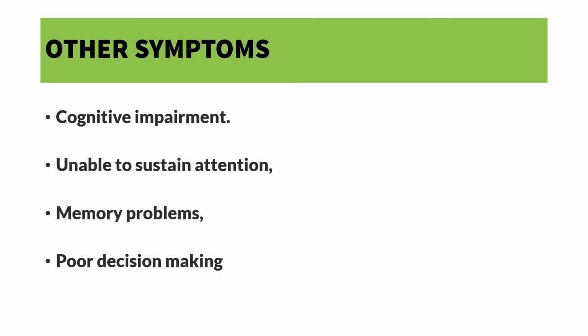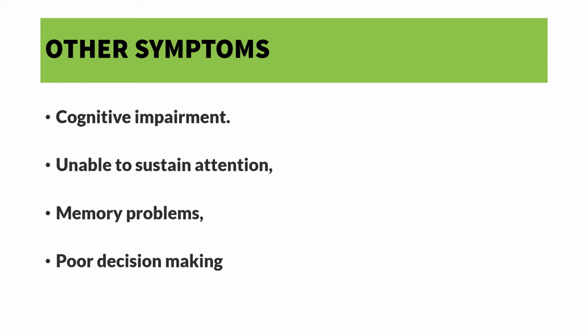Then, other symptoms of schizophrenia, apart from the positive symptoms and negative symptoms, we can see in the patient, such as cognitive impairment. They will show thinking problems. They can't do the cognitive process in the proper way. So with cognitive impairment, they will be unable to sustain attention. That is a part of cognitive impairment, a type of cognitive problem, instability in attention.